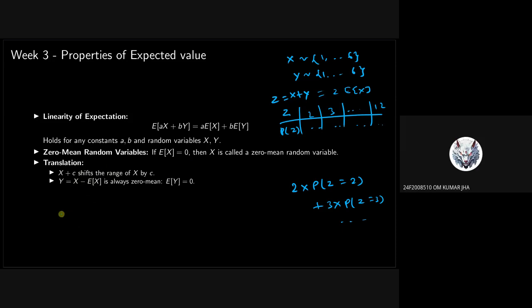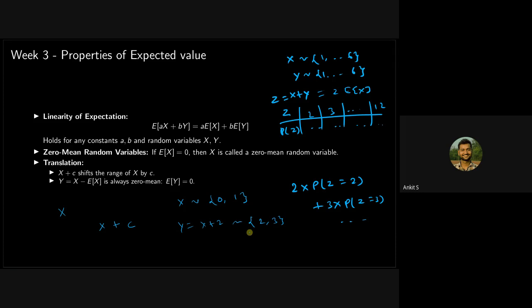Whenever you have a random variable x and you make x plus c, some constant, for example, suppose x takes values 0 and 1, the case of a coin toss. So you translate x plus 2. What will it become? Y will become 2 and 3.